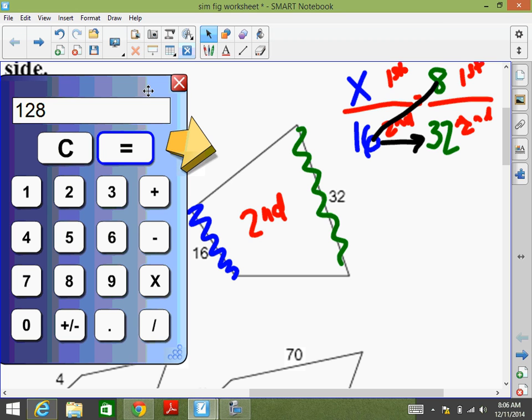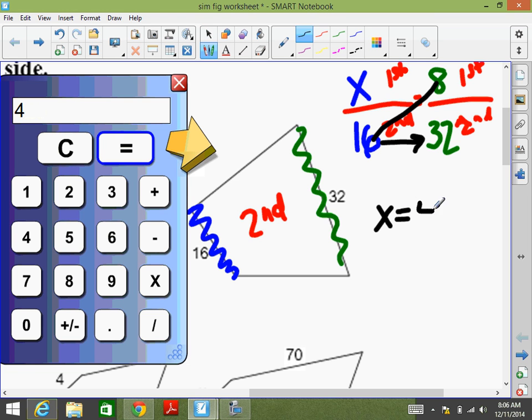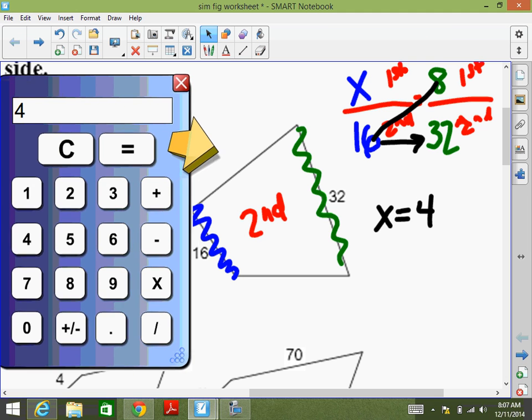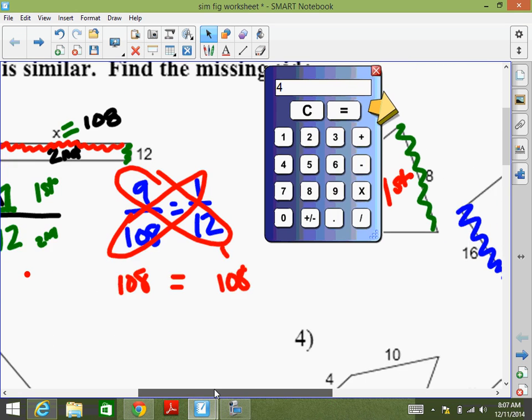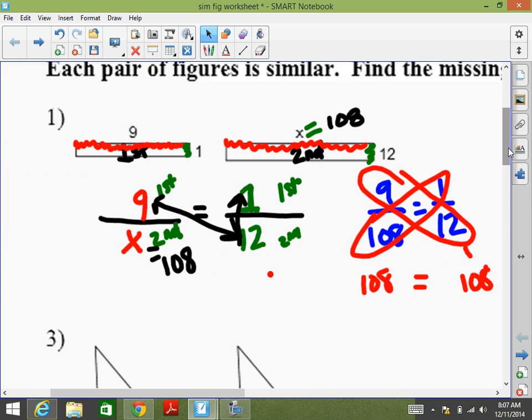Divide by the leftover number, which is 32. So divide by 32 equals 4. So X is equal to 4. The unknown side was 4. What do you think so far? Pretty easy? Okay, let's go to number 3.